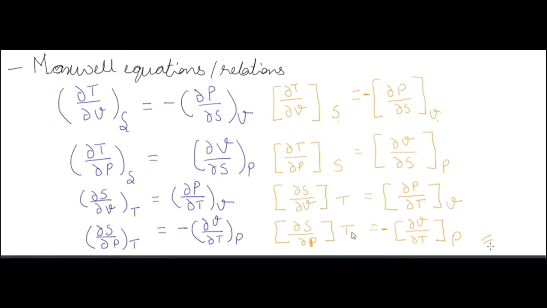Similarly P, T. Okay. Now if you do the cross multiplication, in all the terms you will get dou T dS and dou P dV. Dou P into dV and dou T into dou S. So this is the Maxwell relation that you will find, and this is the memory technique for remembering the Maxwell relation. Okay.